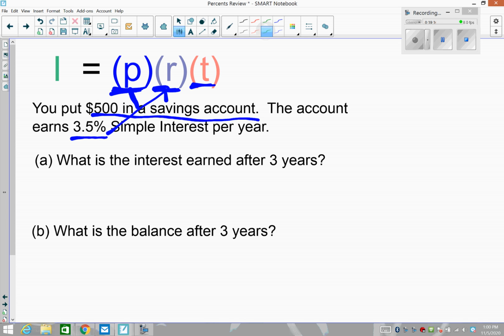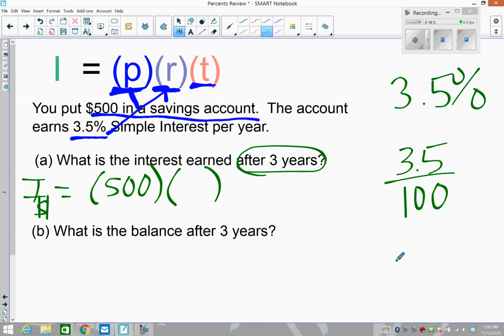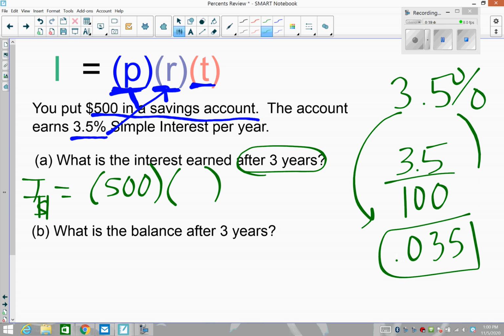First part of the question is asking, what is the money earned after 3 years? So interest, how much do you earn, is equal to how much you start with, called the principal. Now the rate, 3.5%, is really 3.5 hundredths. So if we divide that out, we're just moving it 2 places to the left, so 0.035. We do have to convert to decimal. This has to be decimal form, so 0.035 is the conversion there.